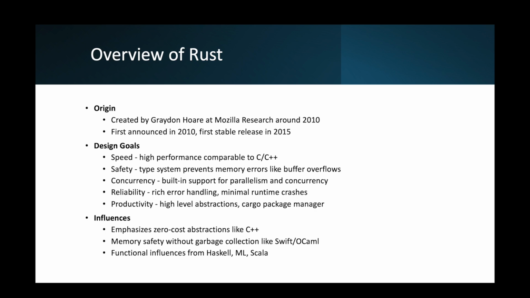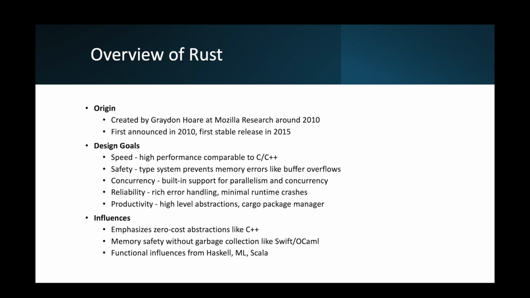For influences, it emphasizes zero cost abstraction like C++. Its idiomatic Rust aims to have no runtime cost for abstraction use. Also, the goal is to provide a useful programming model with the performance of manual C code. It has memory safety without garbage collection, like Swift and OCaml use ownership patterns instead of GC for memory management. That's why it has memory safety.